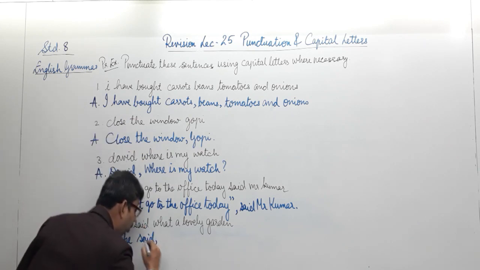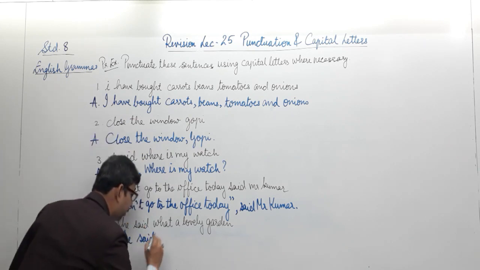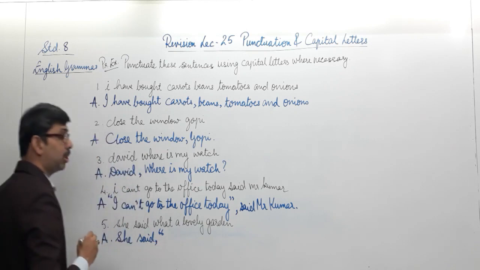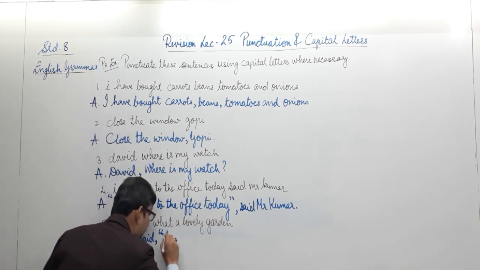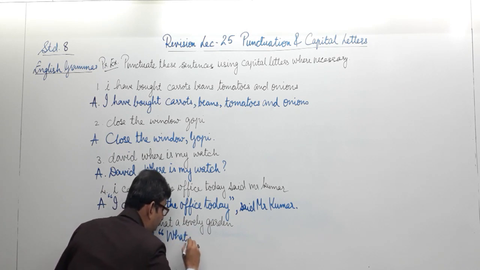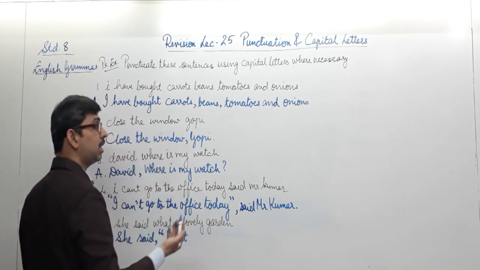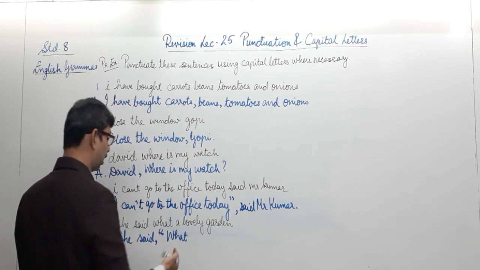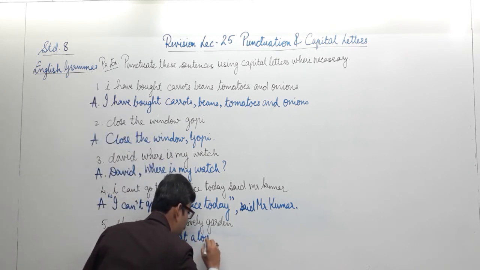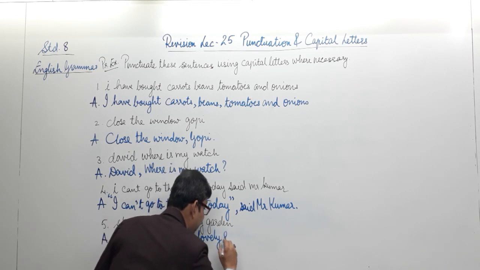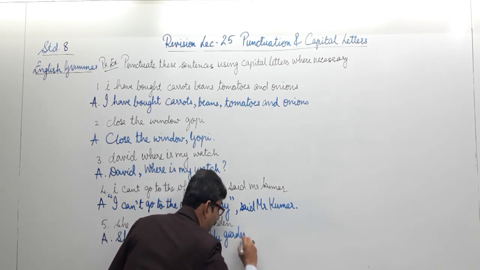Therefore, I need to put a comma over here, and then I must write the quoted speech in the inverted commas. What a lovely garden is being exclaimed by someone. A feeling of surprise is being shown by someone. Not a question is being asked just because we have the word what. What a lovely garden. Somebody is admiring the garden you have or someone has.